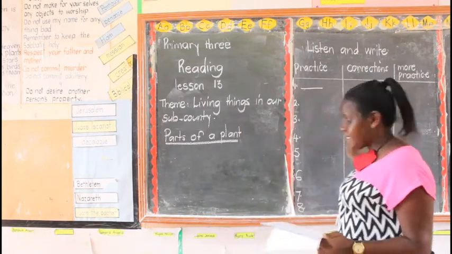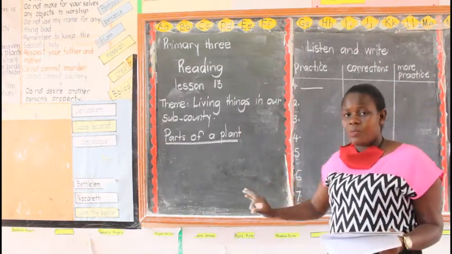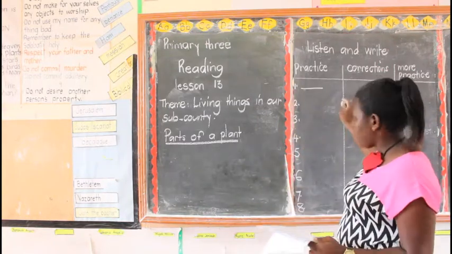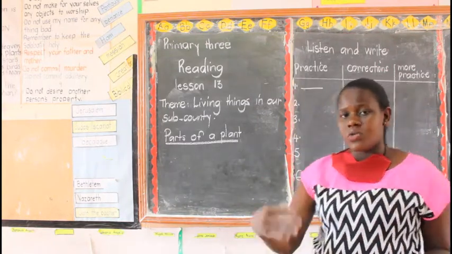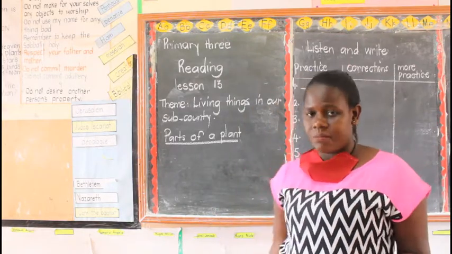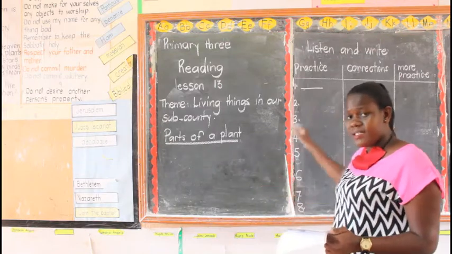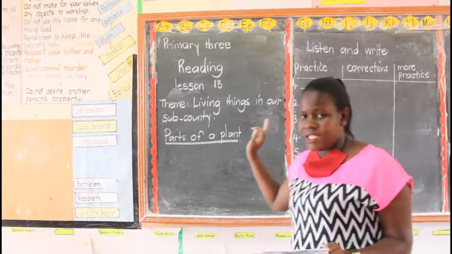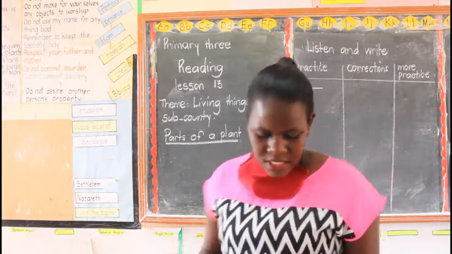hope you're also drawing the table. As usual, I told you in reading, when we are having listen and write or dictation, we have to put this table so that our work looks organized. Are we together? That is good. Hope you've drawn the table. I told you the other time that this part is for practice, this one is for corrections, and the other side is for more practice.